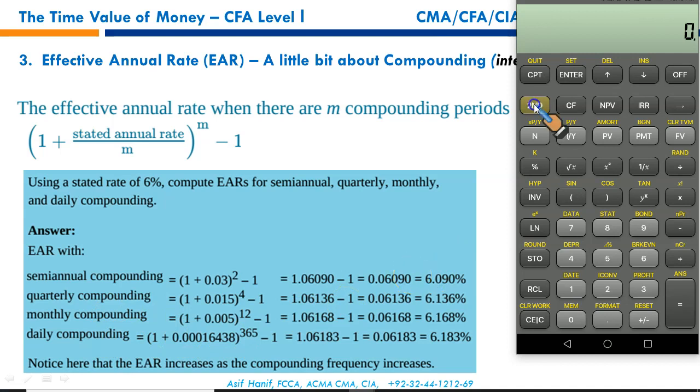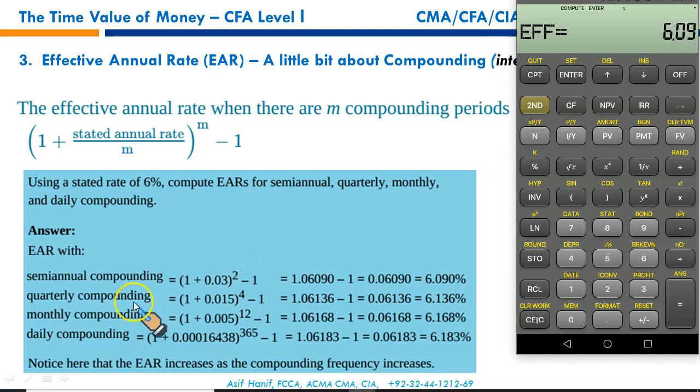For this, you need to press the second key, that is interest rate conversion. It will ask for the nominal rate. Nominal rate is 6. You enter 6, up arrow key. How many times do we compound? For the first time, the first line says semi-annual, that is twice in 1 year. So you enter 2. And now you simply press compute. 6.09, as you can see, this is the effective annual rate when the compounding is done 2 times in 1 year.